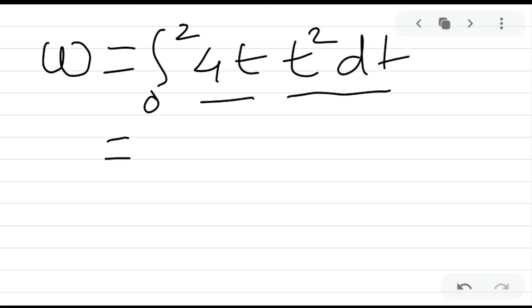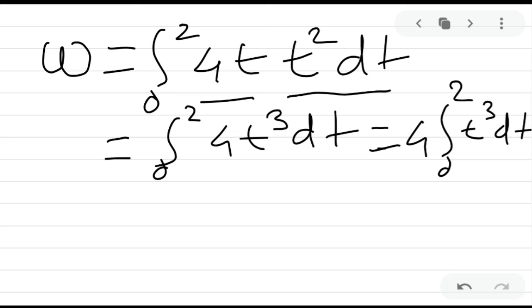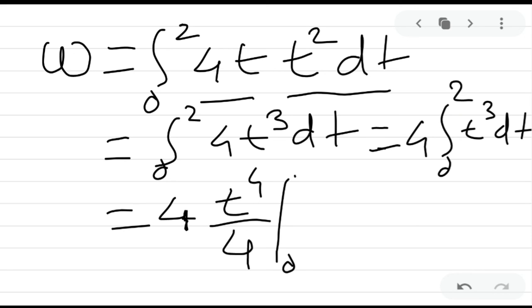We will get the integration from 0 to 2 of 4t cube into dt. So this is 4 times the integration from 0 to 2 of t cube dt. This becomes 4 into t to the power 4 divided by 4, from 0 to 2. The 4s get cancelled.